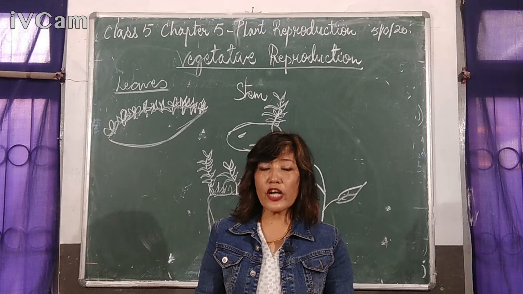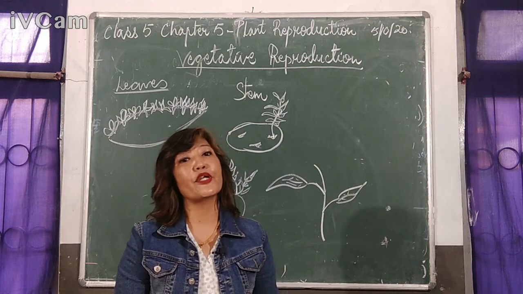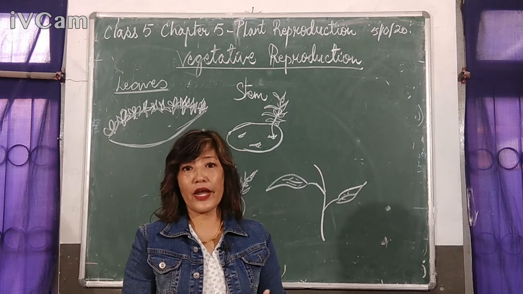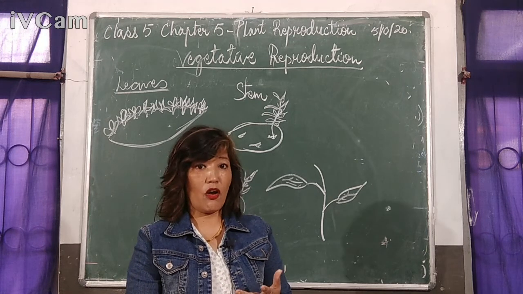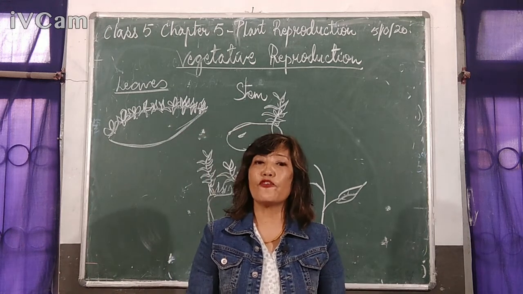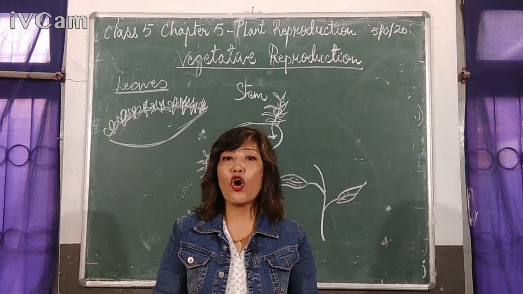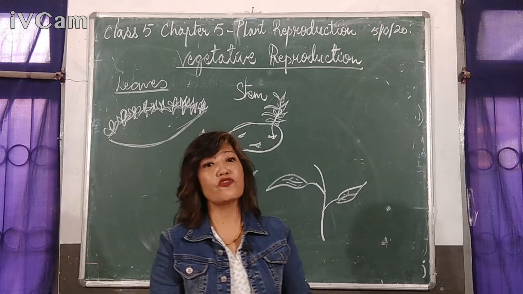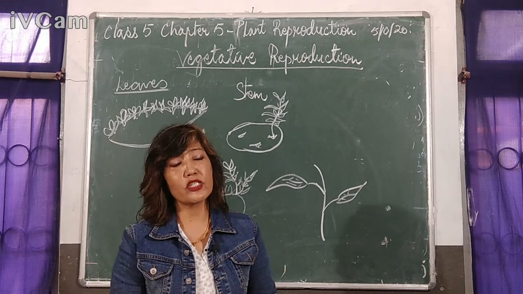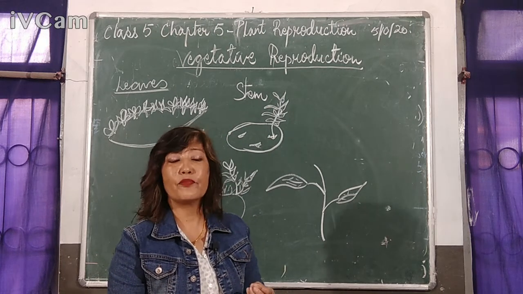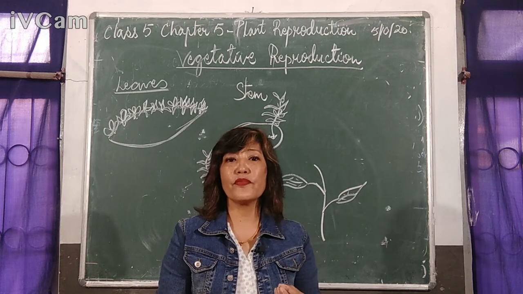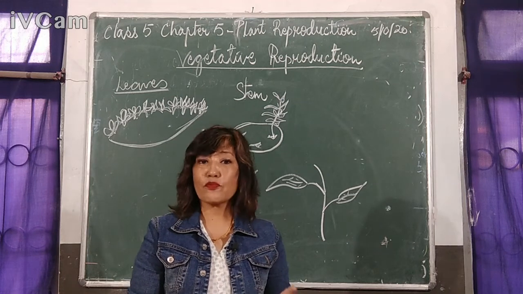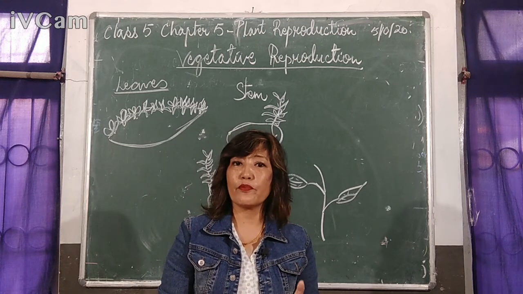So in order to avoid this, there is vegetative reproduction, an asexual reproduction, from where the new plants will grow from the stem, leaves or roots of a plant, but not from the seeds. Okay, so what is vegetative reproduction then? It is a process of producing new plants from their vegetative parts like root, stem, leaves. This process is called vegetative reproduction.